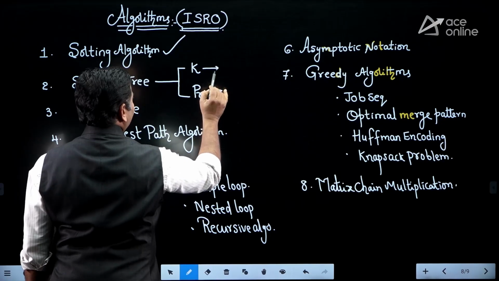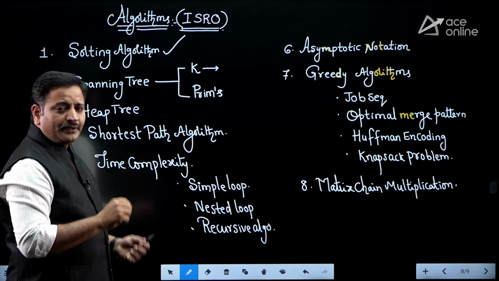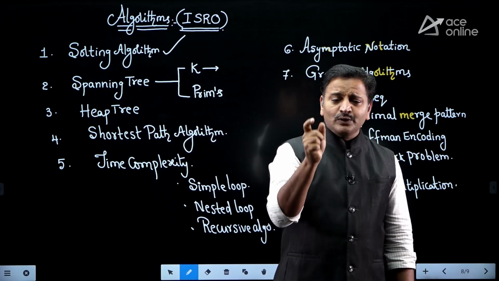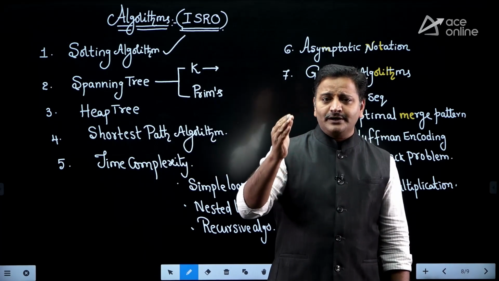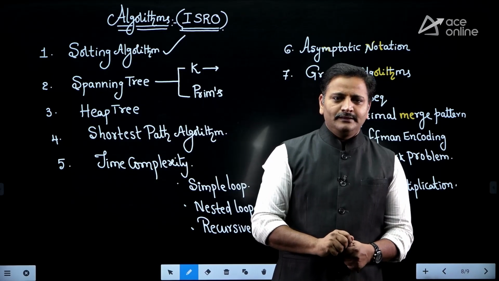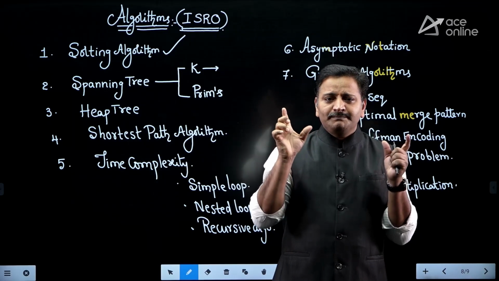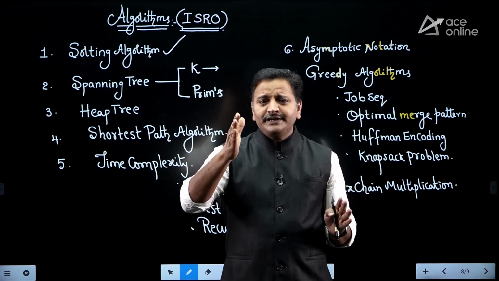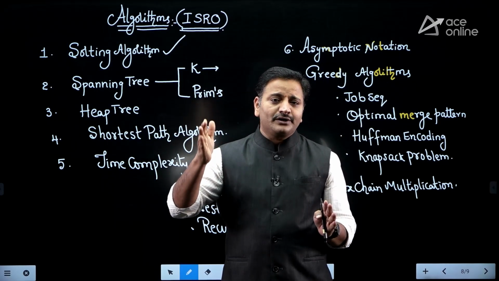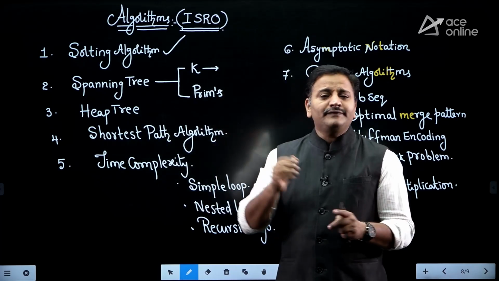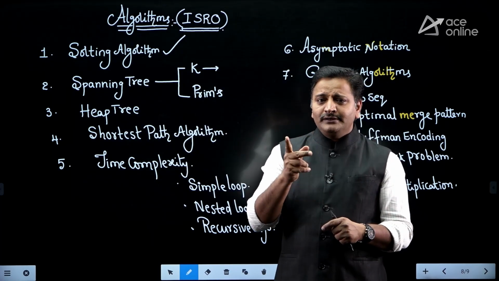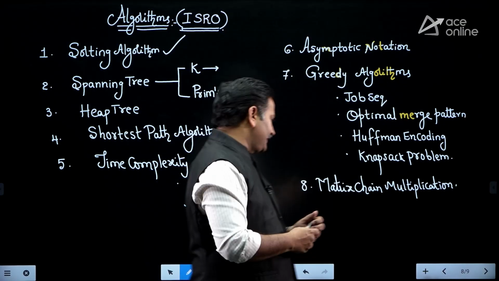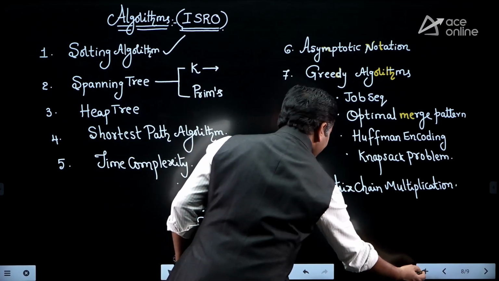In Kruskal's algorithm, the simple logic, friends, is that edges must be included in the increasing order of their weights. Is it clear? Kruskal's algorithm, simple statement. If you want to form a spanning tree, edges must be included in the increasing order of their weights, but while including, you must not form any cycle. That is called Kruskal's algorithm. For example, friends, let me take a simple example.